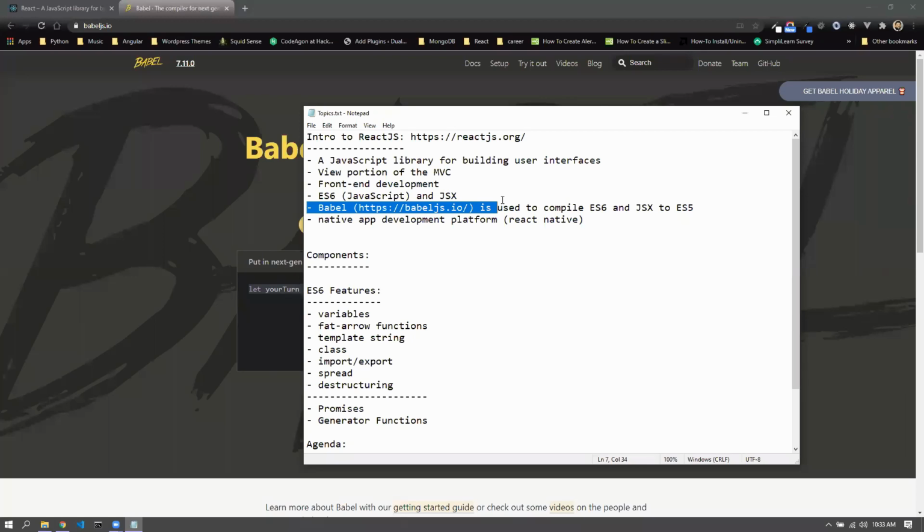ES6 is really very compact and very predictable, you may say, while ES5 is very verbose, very lengthy, and that's why React.js chose ES6 and above versions as far as programming is concerned. All right. So that is one thing. So Babel is used to compile ES6 and JSX to ES5 because the browser doesn't understand JSX at all, and ES6 isn't understood fully. Basically, there are some portions which are not understood by the browser. All right, most of the ES6 is though.